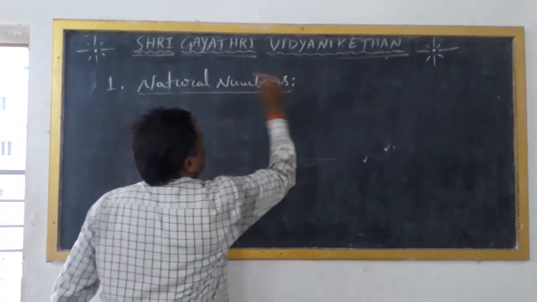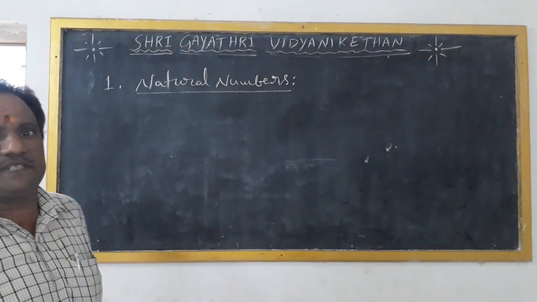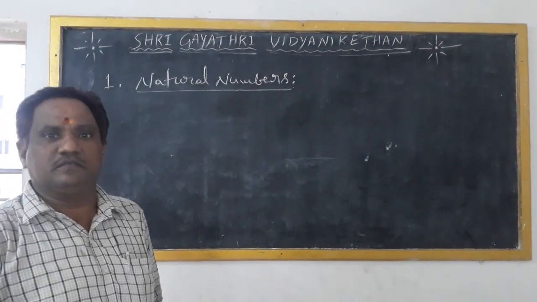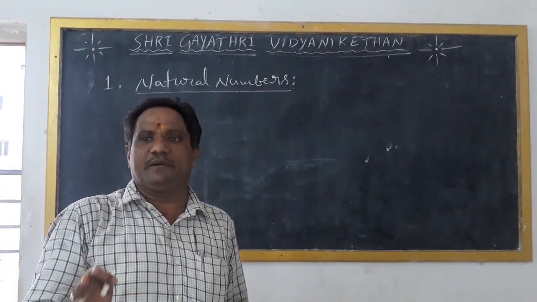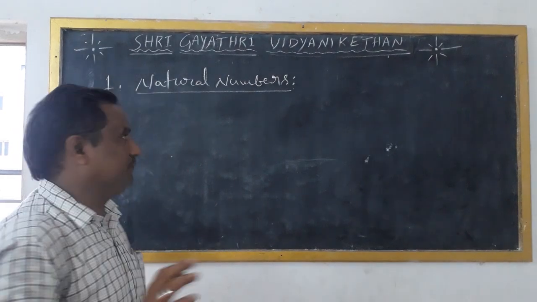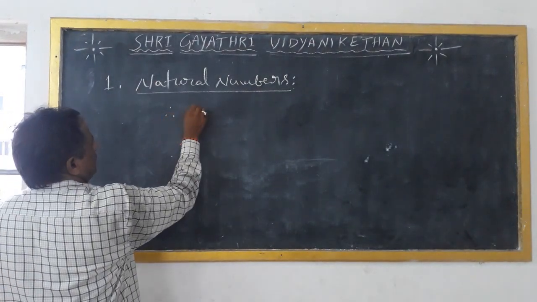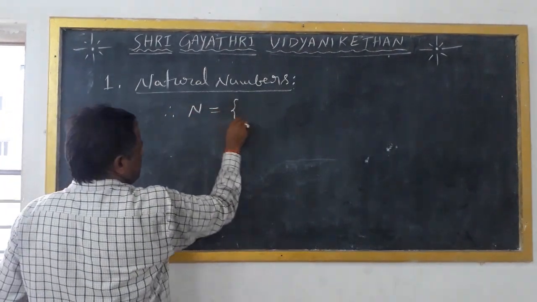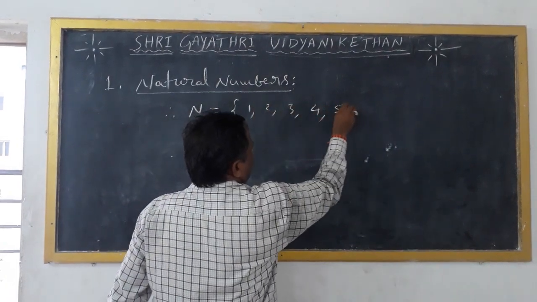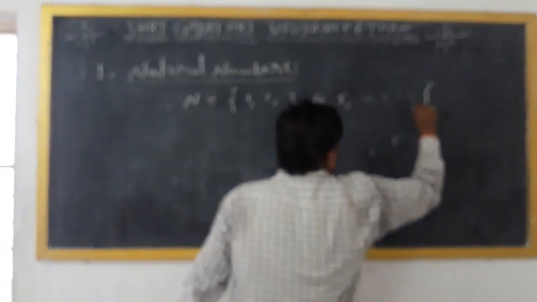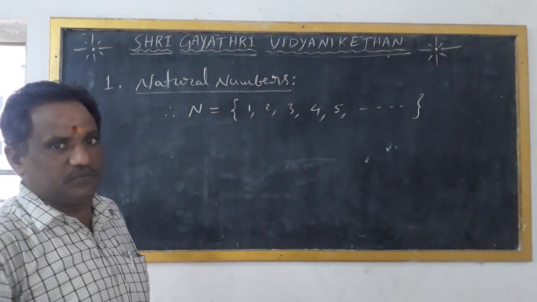Natural numbers start with 1. The set of natural numbers is indicated by N. Therefore, the set of natural numbers N is equal to the set of 1, 2, 3, 4, 5 and so on. These are called natural numbers.